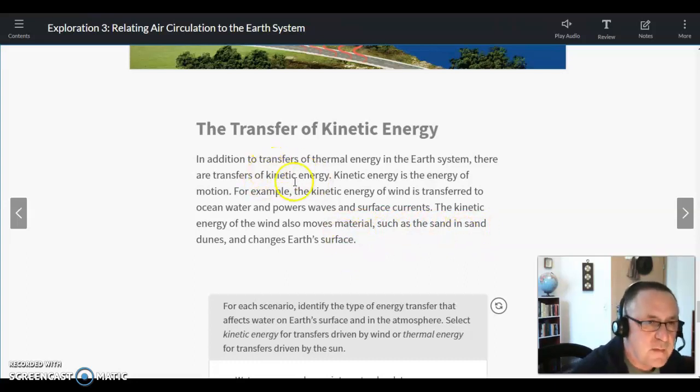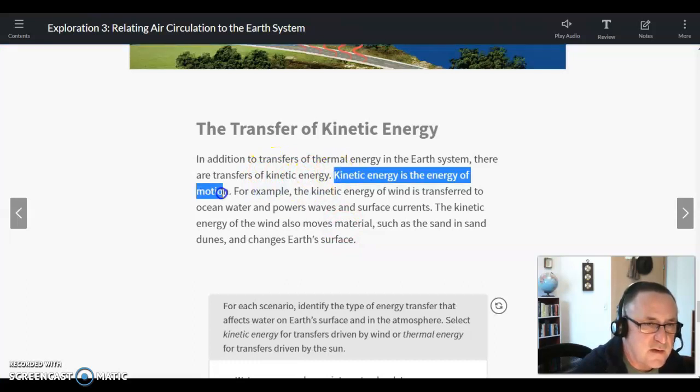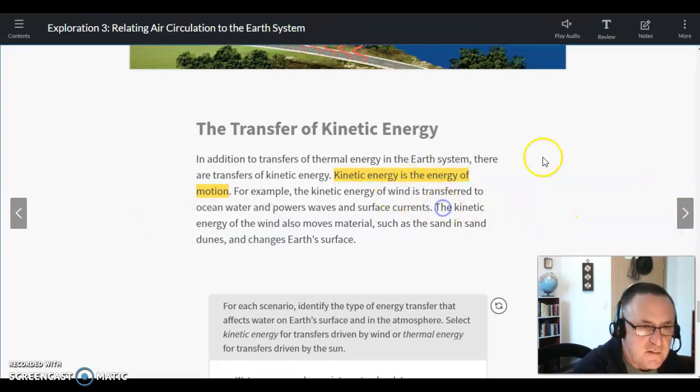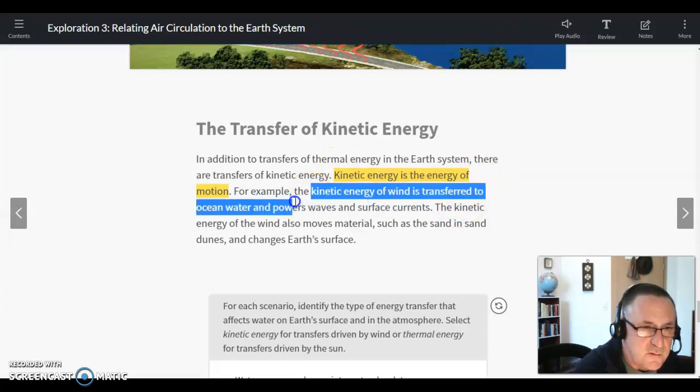So let's get that definition. Kinetic energy is the energy of motion. Okay. And also let's get the kinetic energy, because this is like what the next thing is. We'll get kinetic energy of wind is transferred to ocean water. Should we get the rest? Yeah, let's get all the way to surface currents.